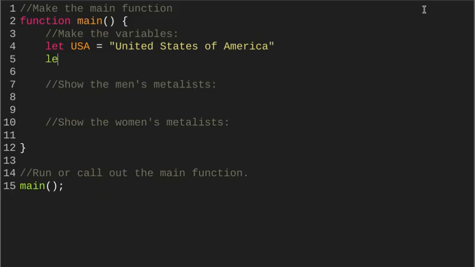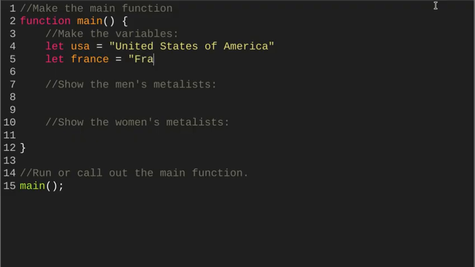Okay, the next one, we'll just go with the bronze for the men's, which was France. Now you can say France right here, you can capitalize it, or you can say france like this. Even the USA, up here on line 4, you can just say USA. You can just put U if you'd like to, or for France you could just say FR. I'm going to leave that up to you guys, but I'm just going to stick with france on this one, keeping it lowercase because that's good coding etiquette. We don't usually capitalize the first letter of any variables. That includes variables that represent countries like this.